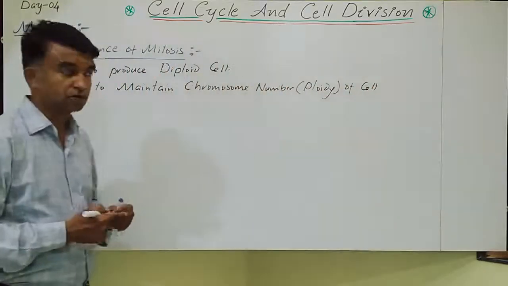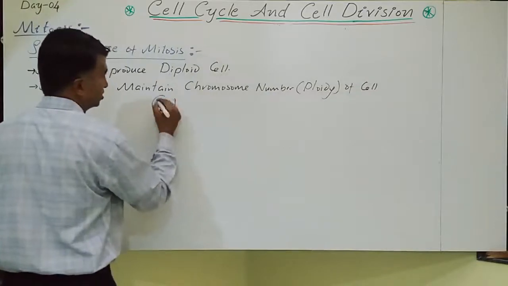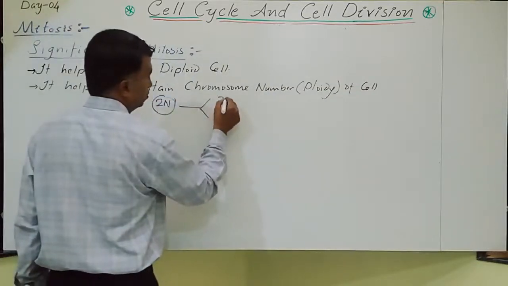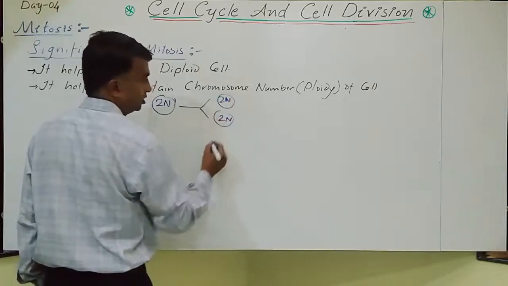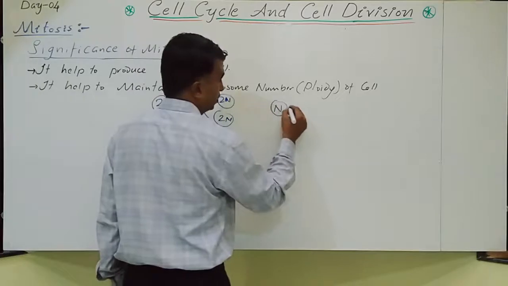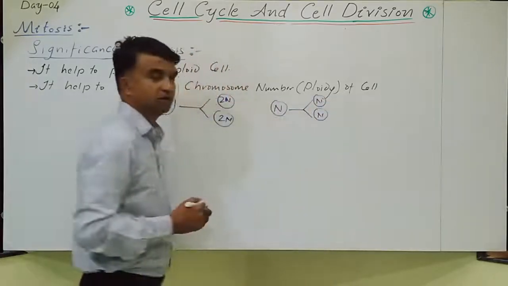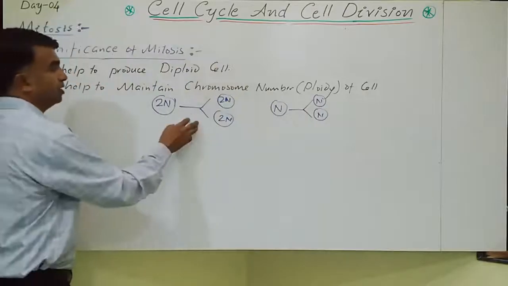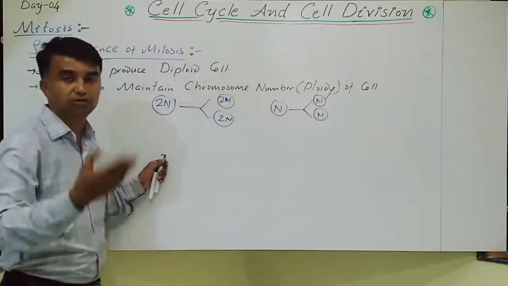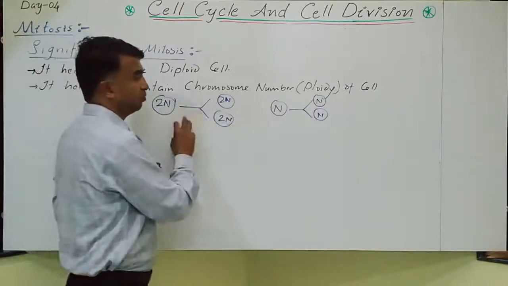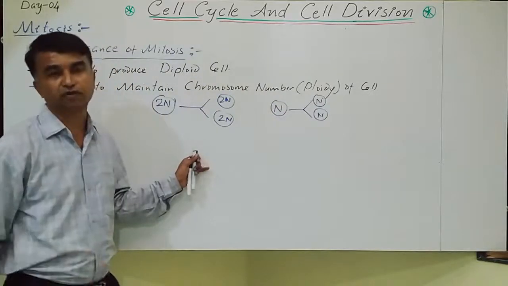If the cell is diploid, meaning it had 2 sets of chromosomes, the daughter cells also have 2 sets. Yes, it is the equational division. If the mother cell is haploid, after the division both daughter cells contain the haploid set of chromosomes. Ultimately, it maintains the constancy of the chromosome number throughout the generations. However many divisions occur, the chromosome number stays the same: diploid remains diploid, haploid remains haploid. So that is the significance of mitosis.